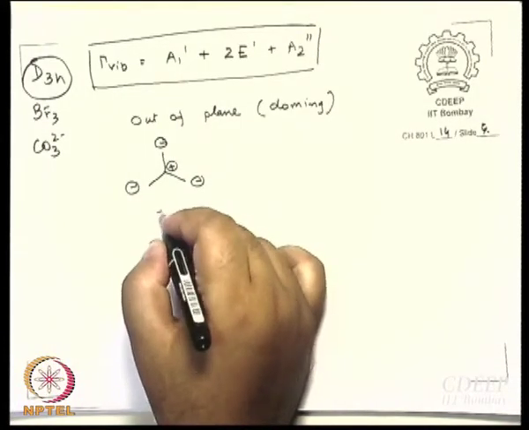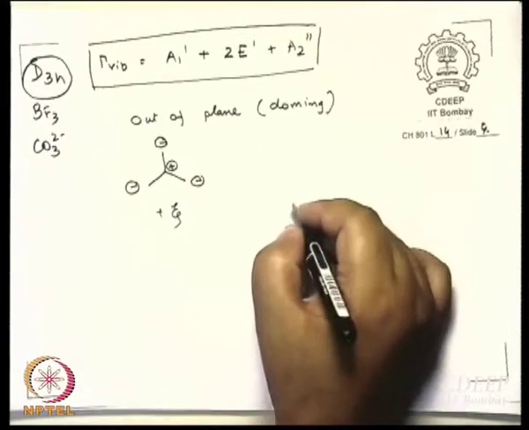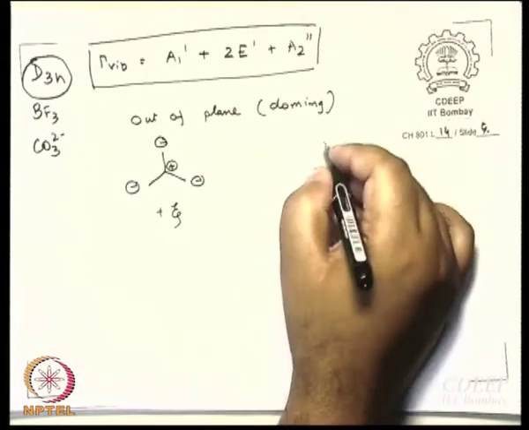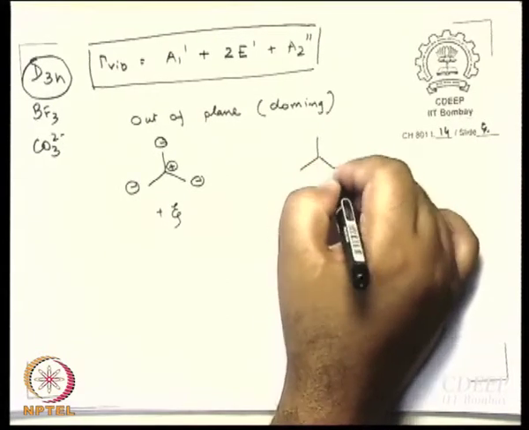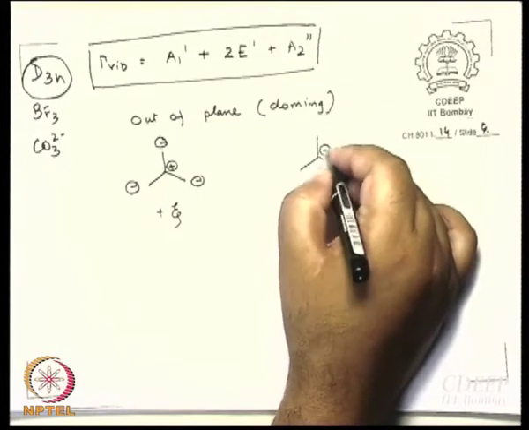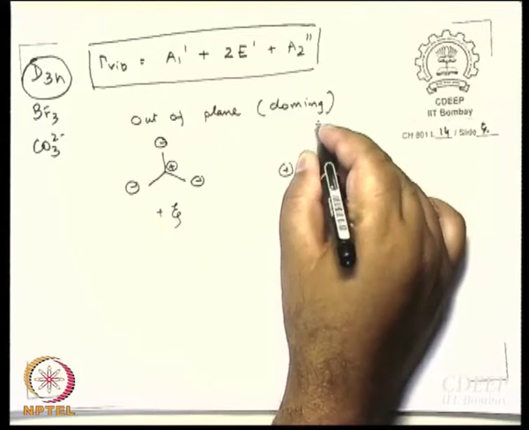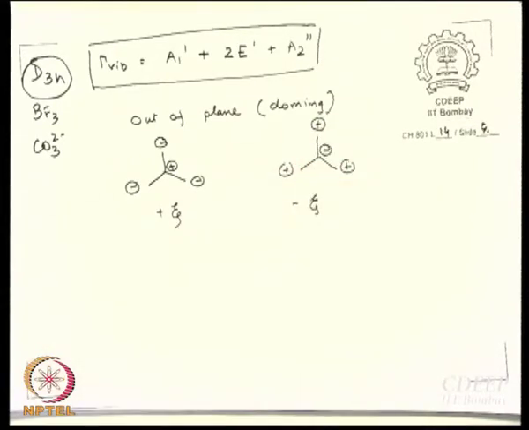Okay, so I call this the plus phase. I will call it say plus xi. What will minus xi be? What will the minus phase be? Just replace the minuses by the pluses and the other way around. So this becomes minus, these 3 become plus. Now the fluorine atoms are inquisitive and they are coming towards you, and the boron atom has had enough and running away. So this is plus, this is minus.